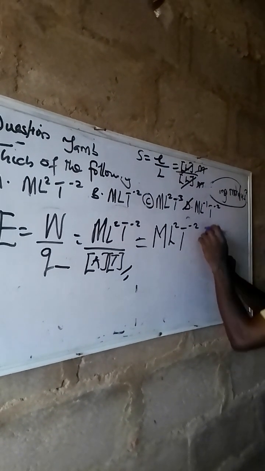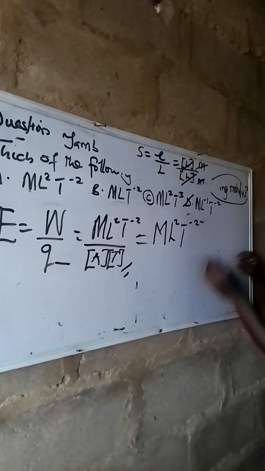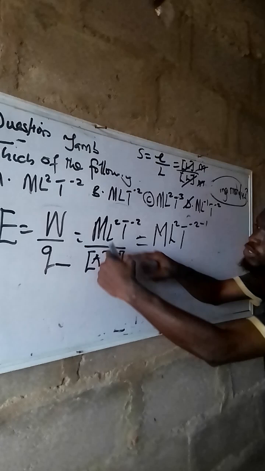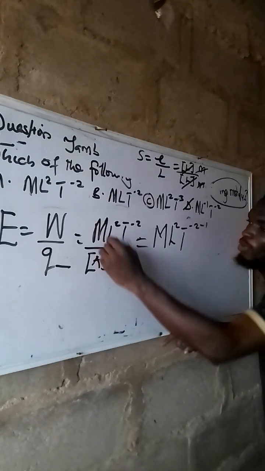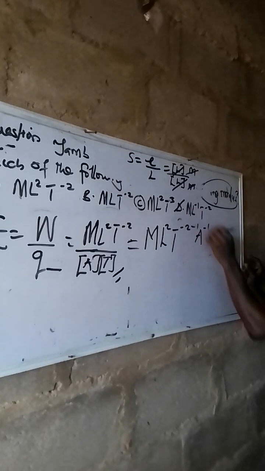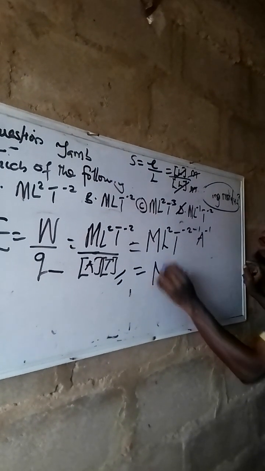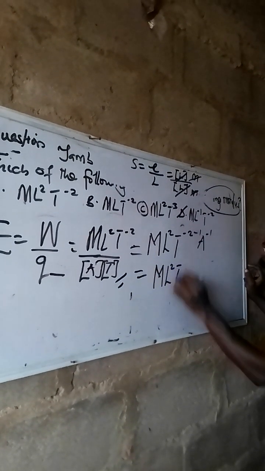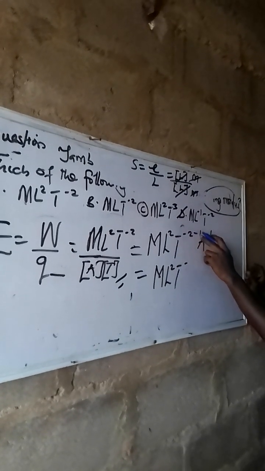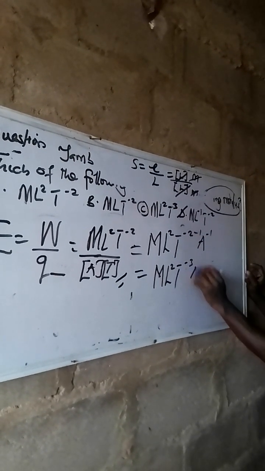Divide will change to minus. What is the power here? 1. Put 1 here. This, when it is coming up, the power is 1, it will follow through this channel. It will be minus 1. A now will be minus 1. All we need to do now, we have it to be ML squared T to the power of minus 2 minus 1, it is minus 3. Then we have A to be minus 1.